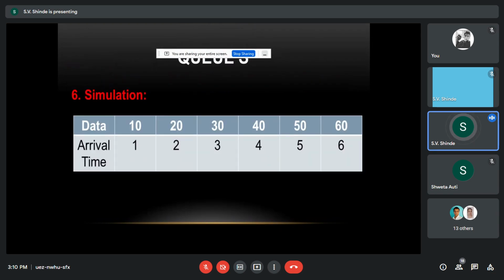Now let us simulate. Yes, participants able to view the screen? Yes, sir.